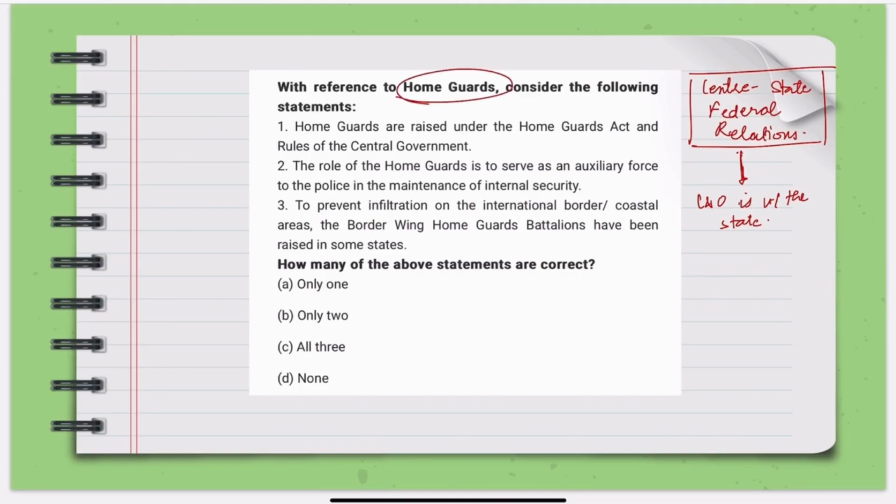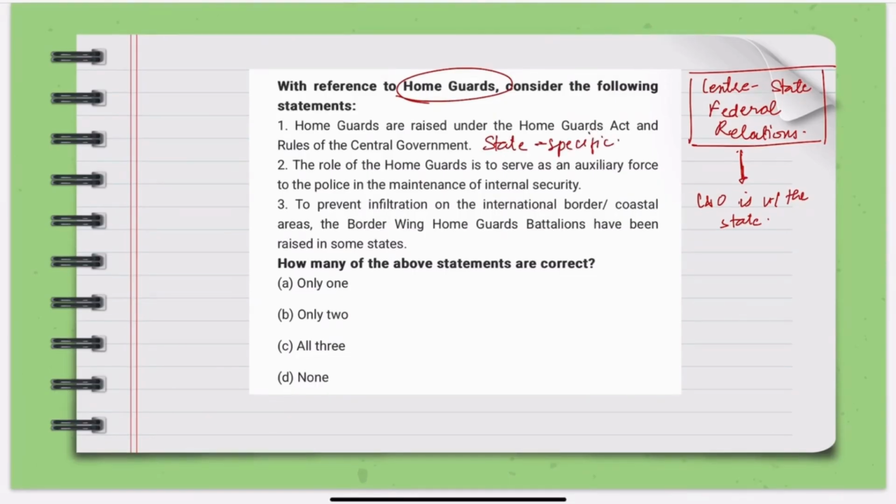So it will be under the state-specific rules, not central. The third statement here is saying to prevent infiltration on the international border, the Border Wing Home Guards Battalion have been raised in some states. So this feels like a more correct statement.